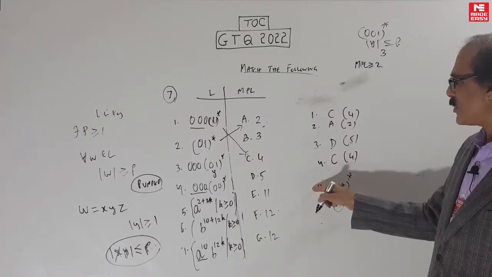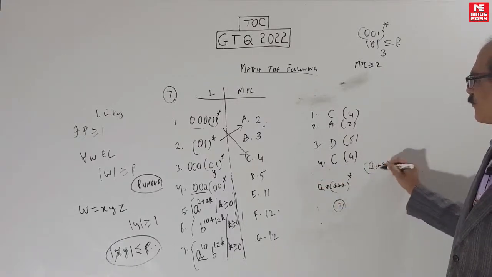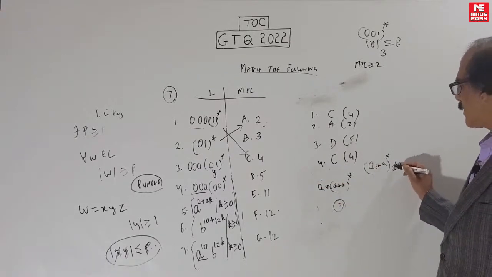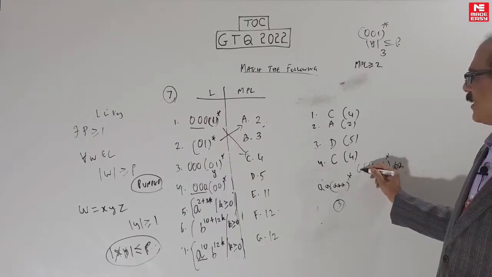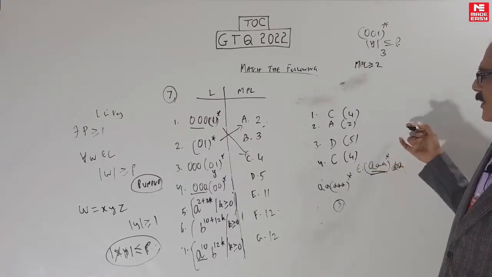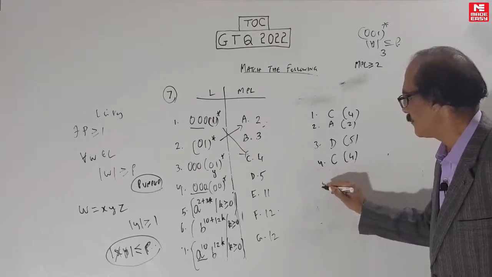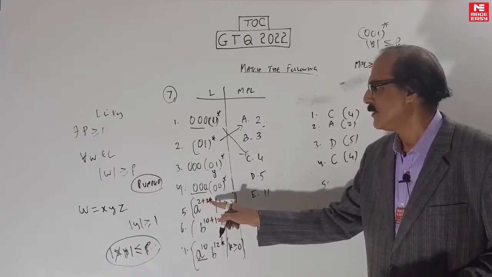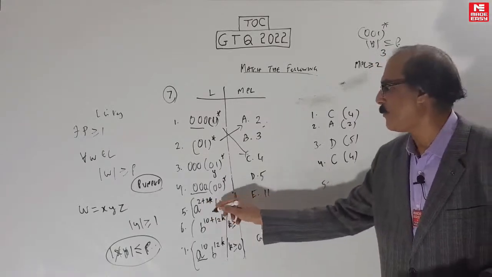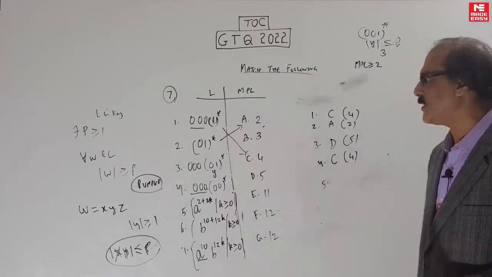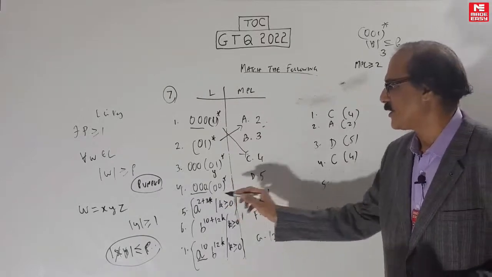But further, can you push it this side? Yes, you can rewrite this like this if you want. So 3 will work, because you can take the x null, take this 3-bit string and pump it. So 3 will work here. Because of the pumped part, you can't go anything less than 3. So 3 is the answer here.